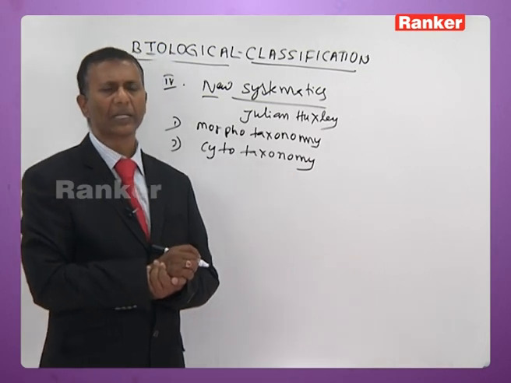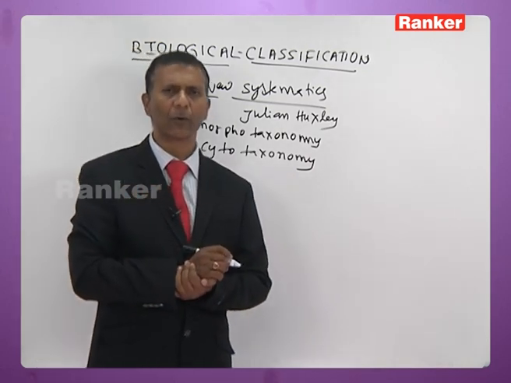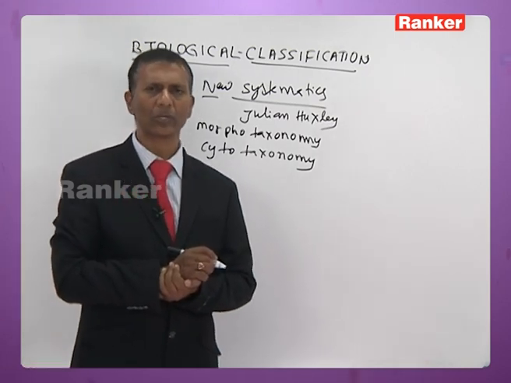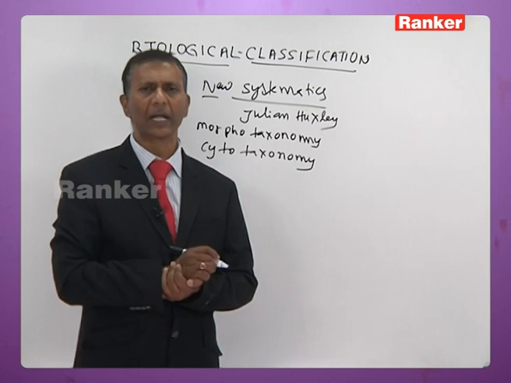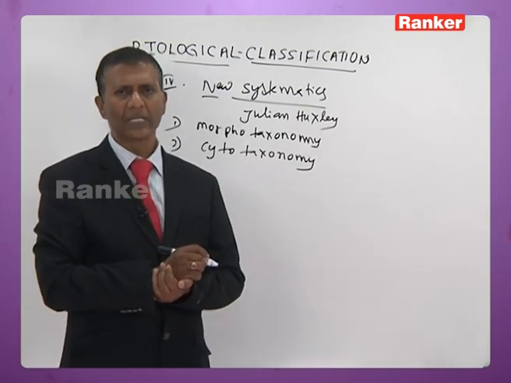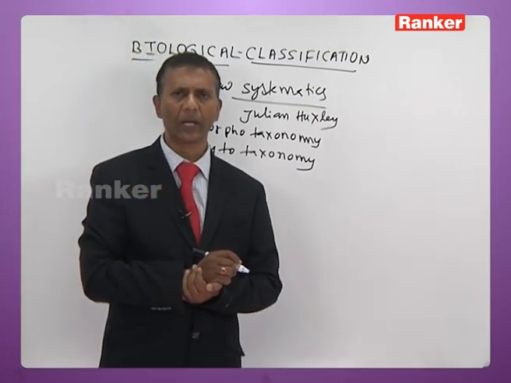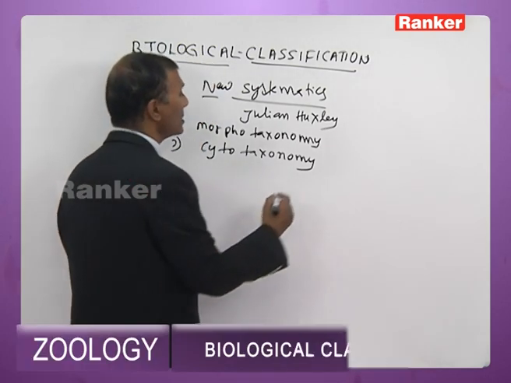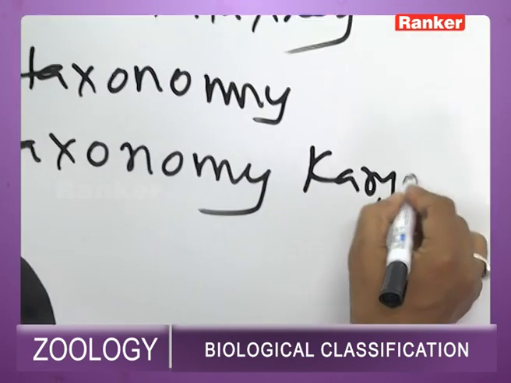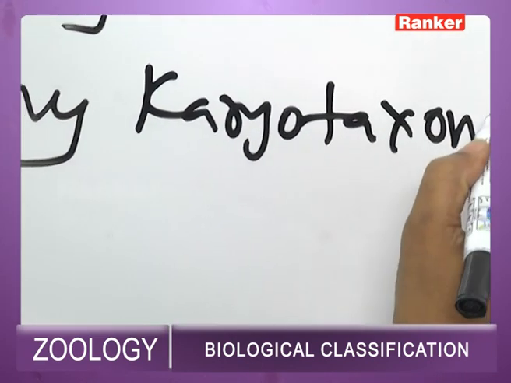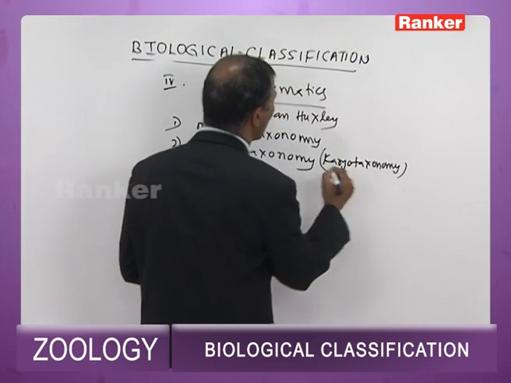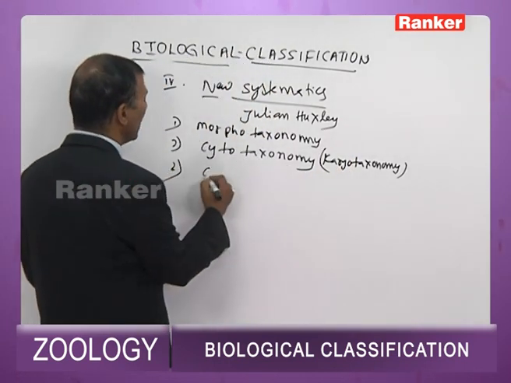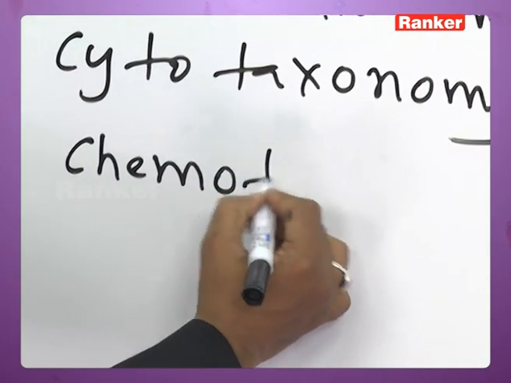Here even the number of chromosomes, the structure of chromosomes, and banding pattern of the chromosomes are taken into account to classify the organisms. Since the nucleus plays a vital role in cytotaxonomy, cytotaxonomy is also called karyotaxonomy.